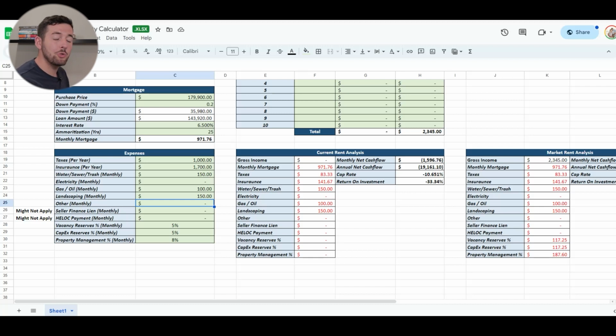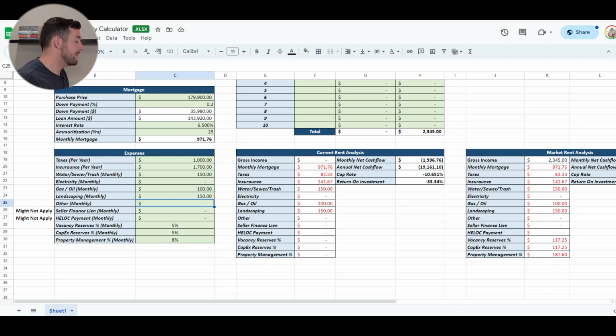But the main things you really want to account for: it's 5% for vacancy reserve. So if someone leaves and you have a vacant unit for a couple of months, it'll tide you over during the year. Also, the CapEx reserves. Like I said, the roof looked like it was a little older. You want to repair that soon, and the front gutter kind of looked nasty. For these big expensive repairs, you want to put aside about 5% in case an unexpected expense comes up and you have to replace that roof because leaks end up happening.